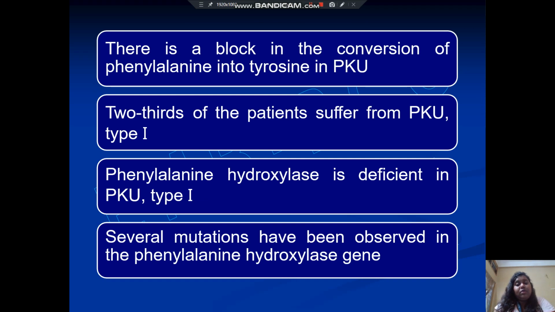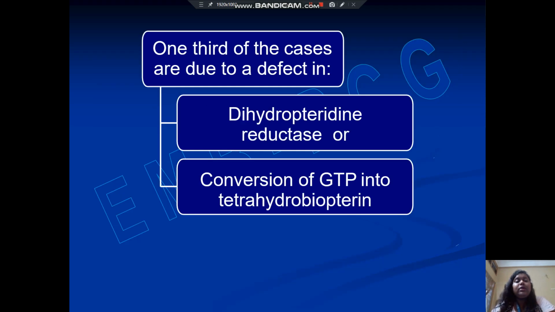Two-thirds of the patients suffer from phenylketonuria type 1, in which phenylalanine hydroxylase is deficient. Several mutations have been observed in the phenylalanine hydroxylase gene. One-third of the cases are due to a defect in the dihydropteridine reductase enzyme or in the conversion of GTP into tetrahydrobiopterin.